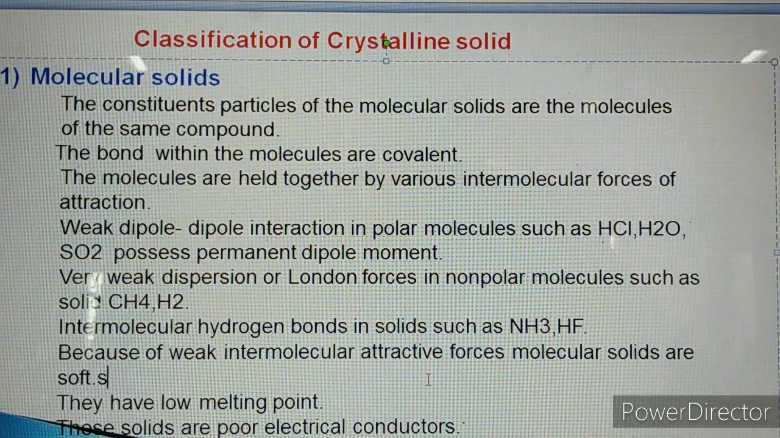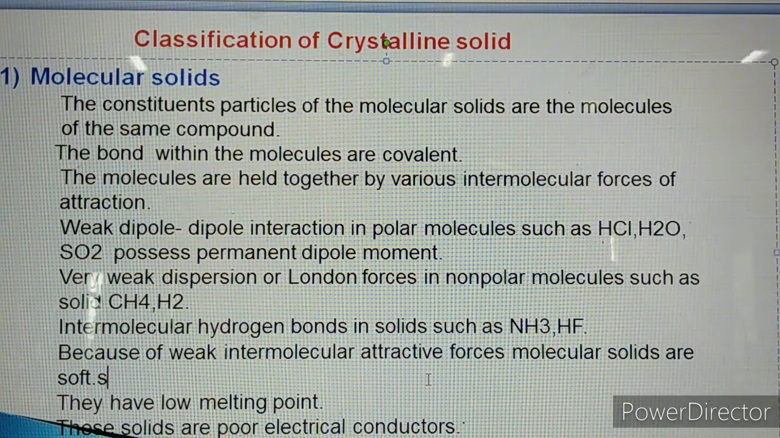What is a covalent bond? The bond which is formed by the sharing of electrons. So the bonds within the molecules in molecular solids are covalent. The molecules are held together by various intermolecular forces of attraction. Three types of intermolecular forces of attraction are there. In 11th standard, we already discussed this concept.